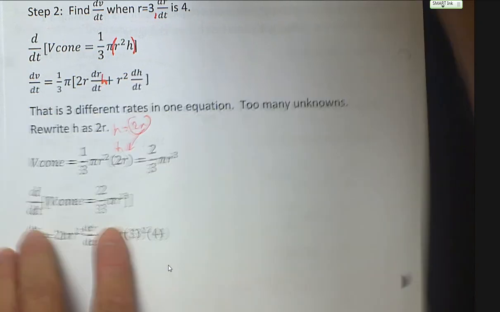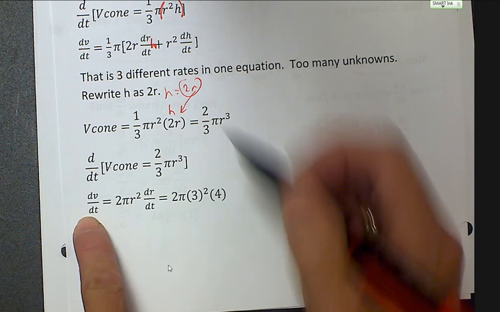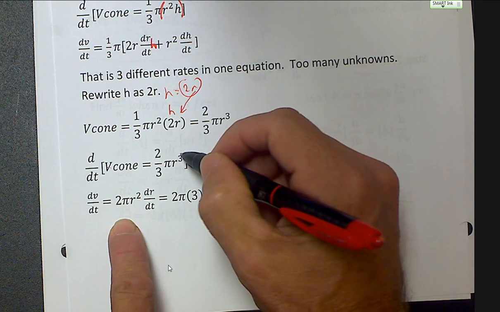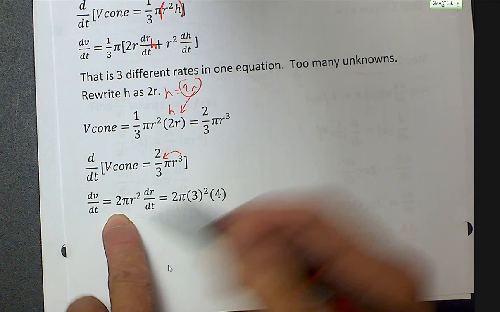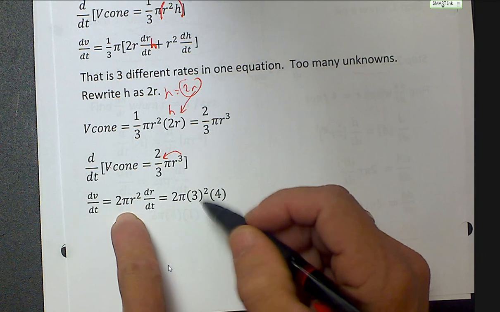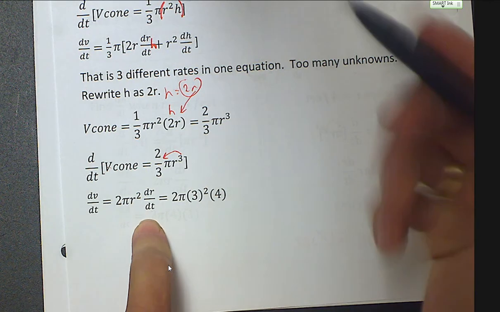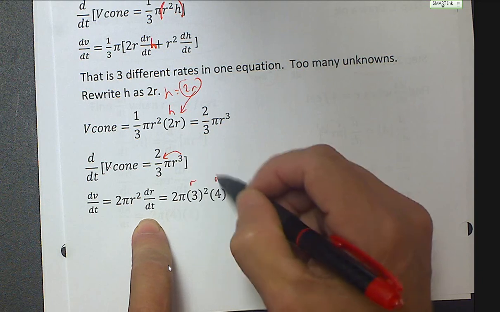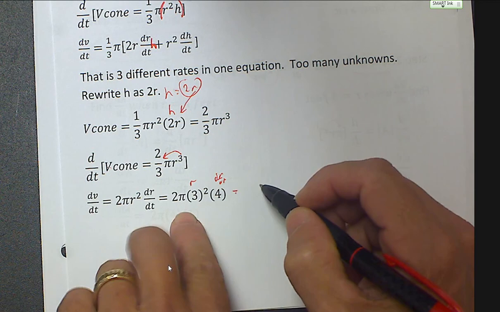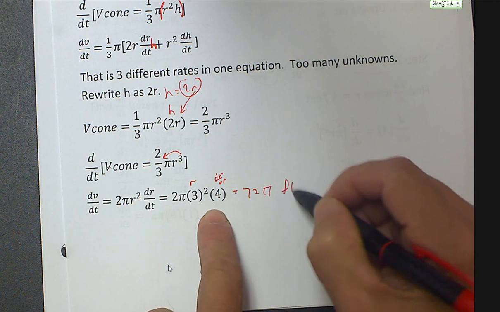Rederive it with respect to t. So dV/dt, the derivative of volume with respect to time. Derive this. 3 comes down. 2 times 3 divided by 3 is 2. Pi is constant. r squared dr/dt. Now I can plug in what I know. I knew that r was 3. I knew that dr/dt was 4. So this is going to be 9, 36, 72 pi feet per second.